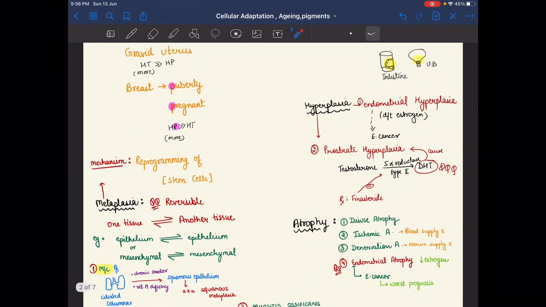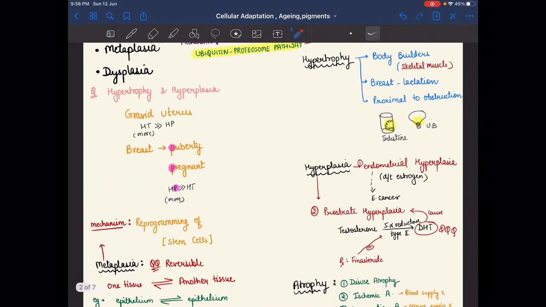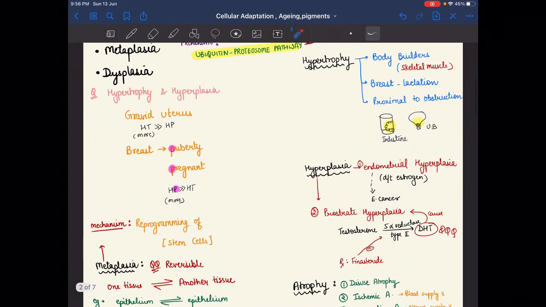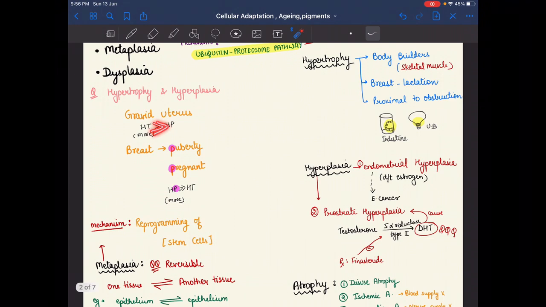And now here is the question: which organs show both hypertrophy and hyperplasia, meaning increase in both cell size and cell number? Both occur in the uterus, the gravid uterus. Basically here hypertrophy occurs more than hyperplasia. Also examples are the breast during puberty and pregnancy.